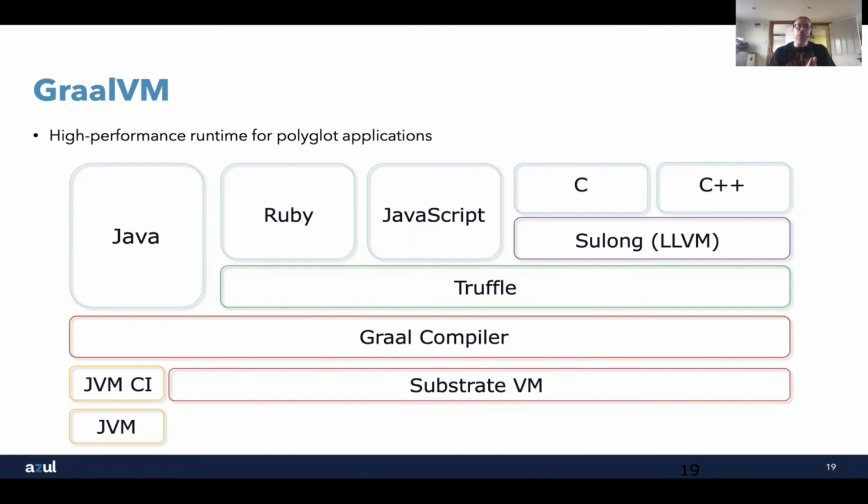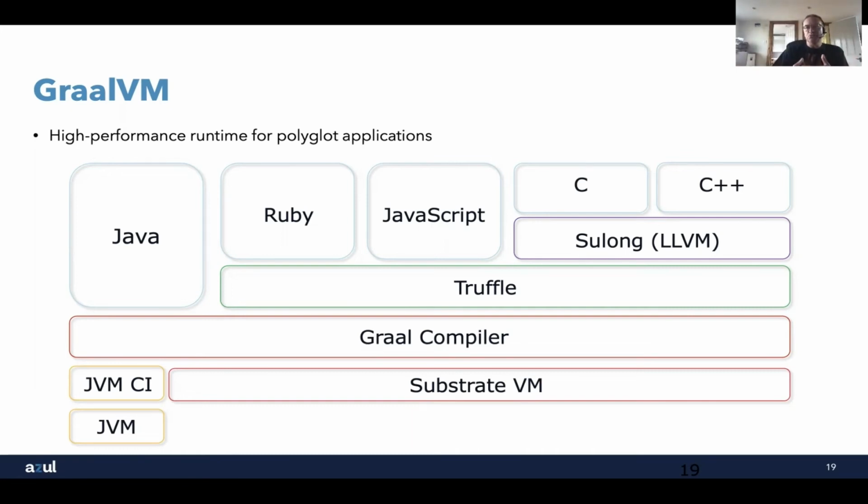So Graal, as you can see, is really designed around polyglot applications, not just about Java. It's about running scripting languages like Ruby, JavaScript. It's also running more traditionally compiled, statically compiled languages like C and C++. So how does this work? Well, I won't talk too much about the non-Java languages because the presentation is really about Java. But as you can see, in terms of C and C++, they use a thing called Sulong, which is related to LLVM. And LLVM is a compiler project for generating statically compiled code.